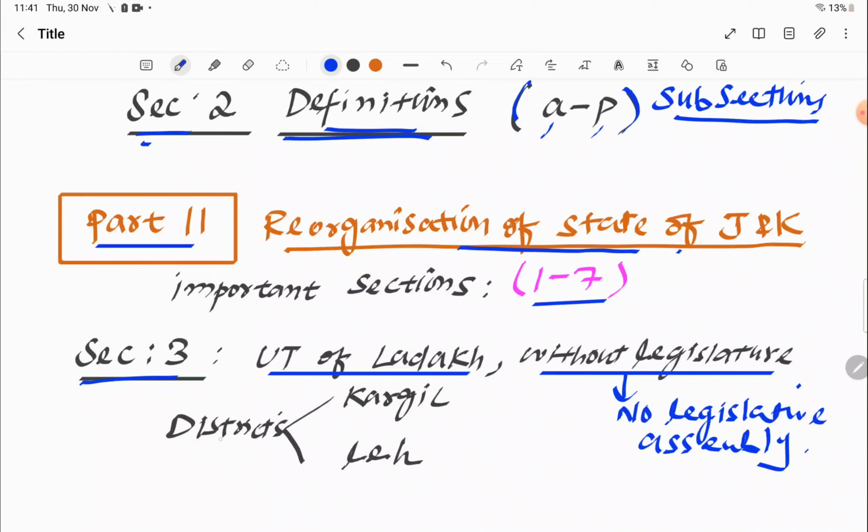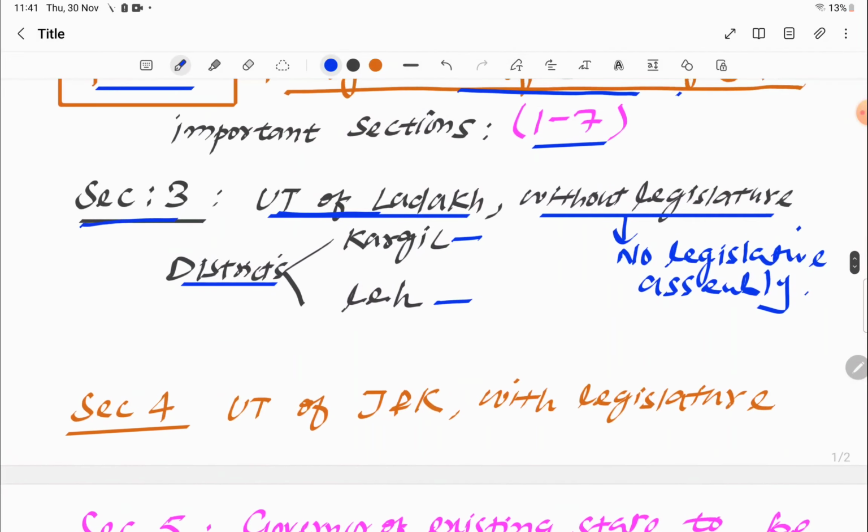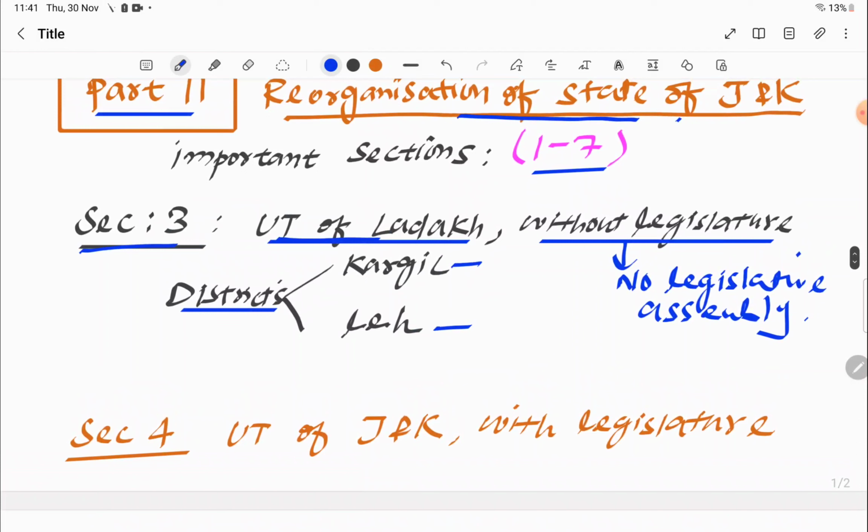Section 3 also tells us that there will be 2 districts in the UT of Ladakh, that is Kargil and Leh. So this is section 3: there will be UT of Ladakh without legislature, and 2 districts, Kargil and Leh. Now let's move to section 4. Section 4 tells us that there will be the Union Territory of Jammu and Kashmir, and it will have its own legislature, that is with legislature. So it will have its legislative assembly.